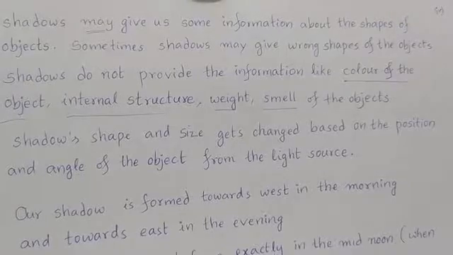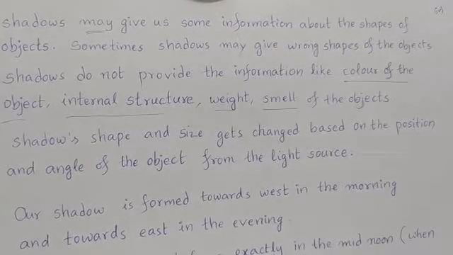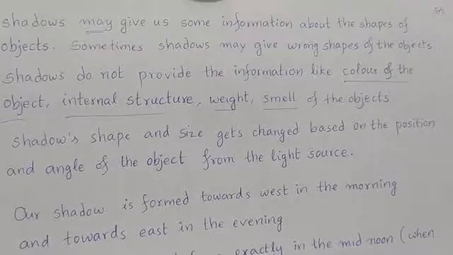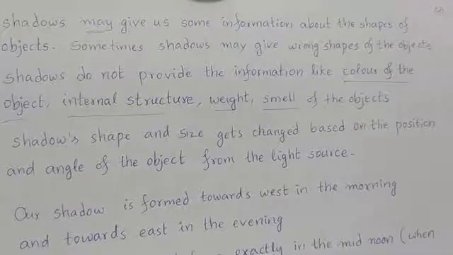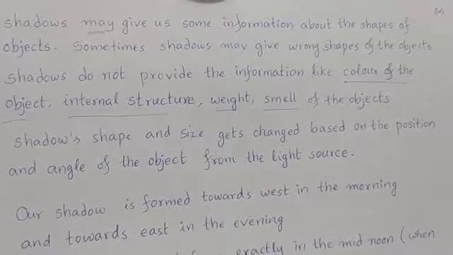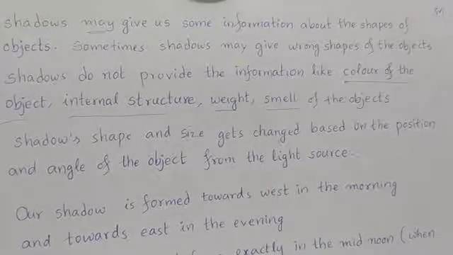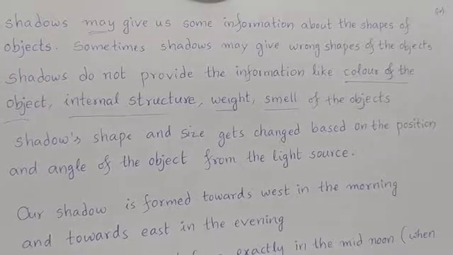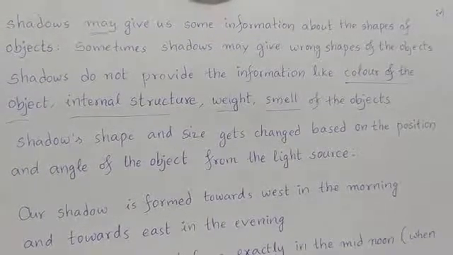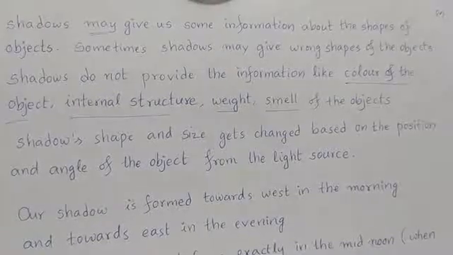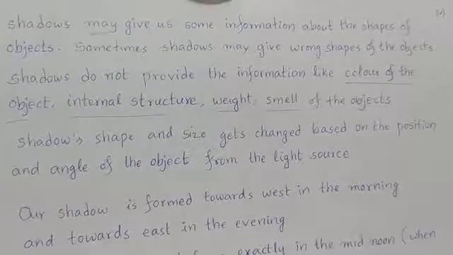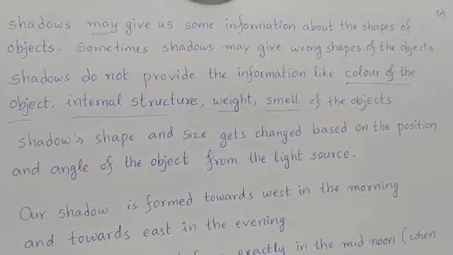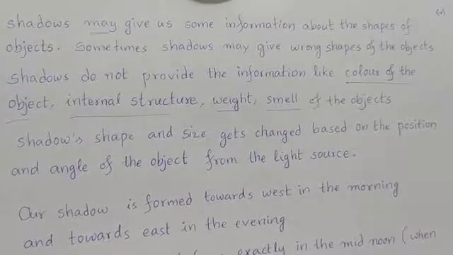And based on the angle, if the object is present at a little upper angle from the light source, then the shadow will be formed on the top area of the screen. If the object is present at a little lower angle from the light source, then the shadow may be formed on the bottom area of the screen, right? Like this, shadow shape and size get changed based on the position and angle of the object from the light source.